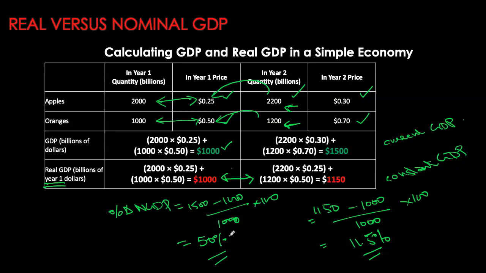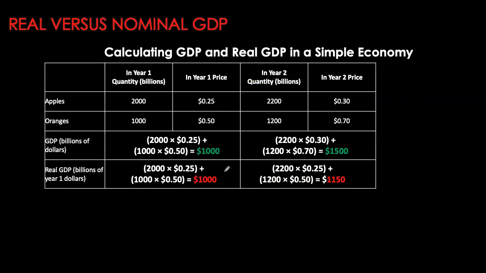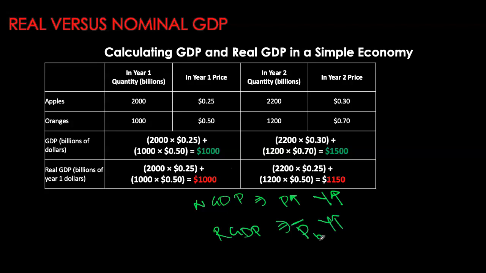Because this is not only tracking the changes in actual production, but it is also including the effect of higher prices. So remember, nominal GDP is looking at both price changes and production changes, whereas real GDP is focusing only on production changes, holding prices constant at some base year.